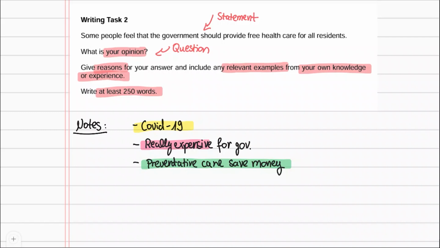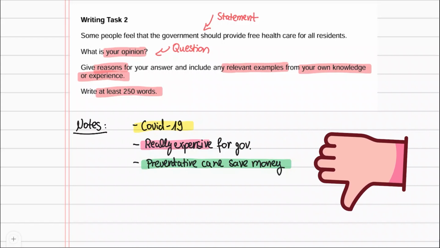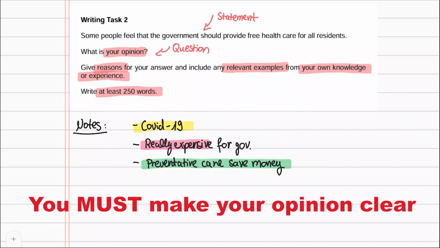Actually, I have my own opinion. Preventative care is good, but not full care. I will use that as my idea. Now, it's easiest to either agree completely or disagree completely, but I want to show an essay that uses both effectively. The main concern with an essay like this is that you must make your opinion clear.